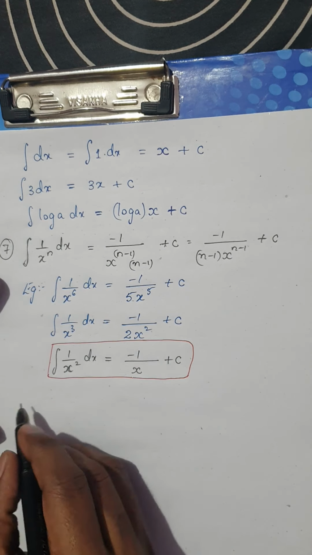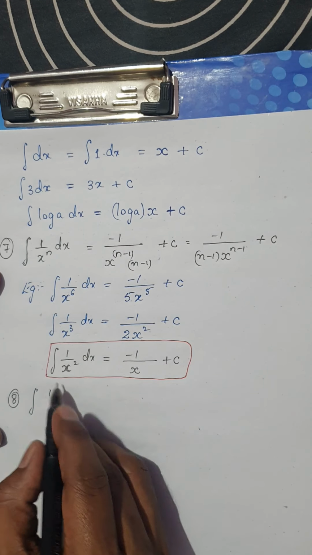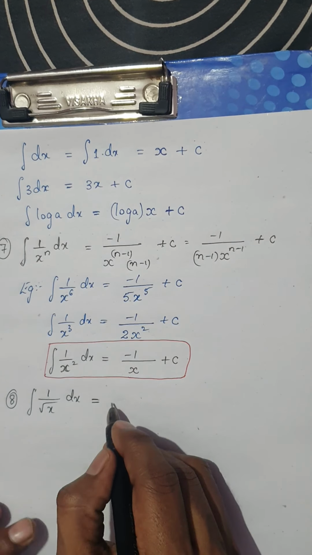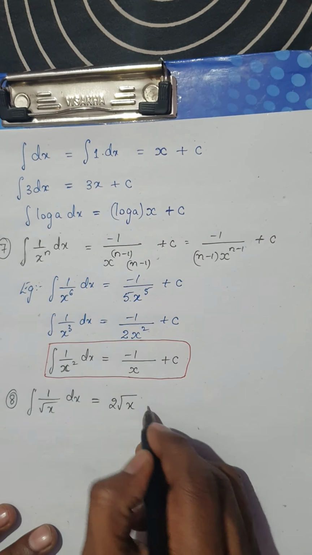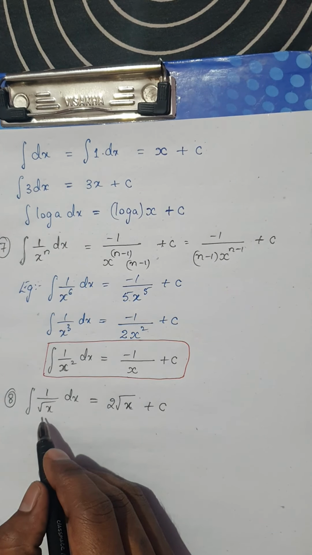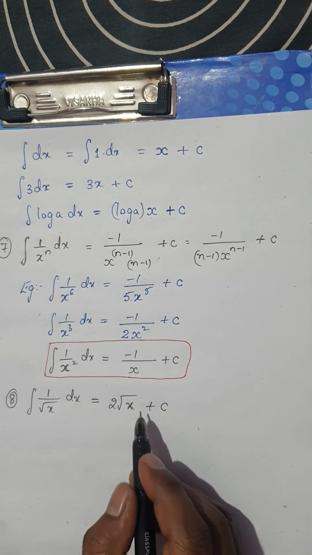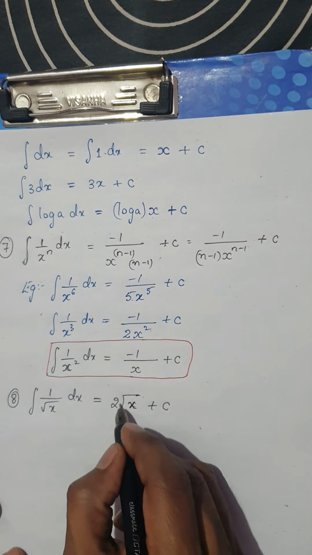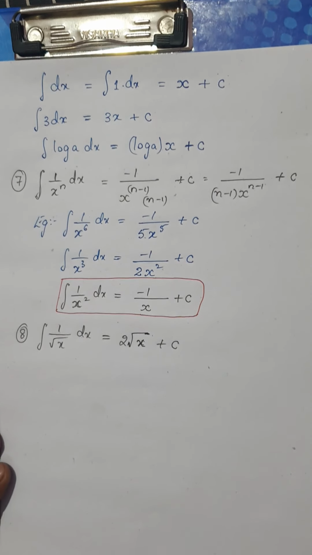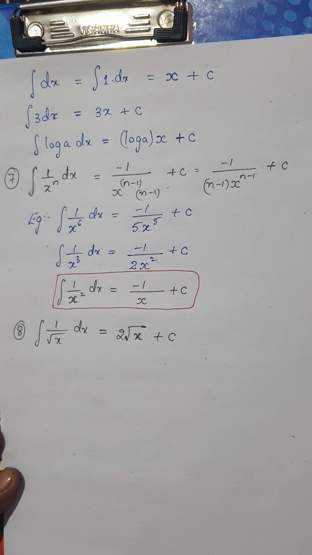Very important formula. The next formula we are going to discuss is the integral of 1 by root x. The integral of 1 by root x dx would be 2 times root x plus a constant of integration. Remember, the integral of 1 by root x is 2 root x plus c. Is it clear? Very basic formula here. You would be using it many times while solving other higher order problems. So we'll move on to the next formulas, and now we are going to the trigonometric formulas.